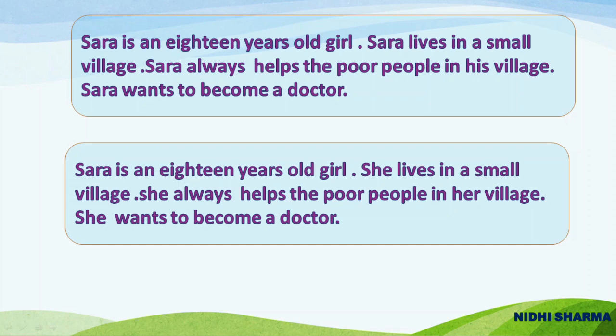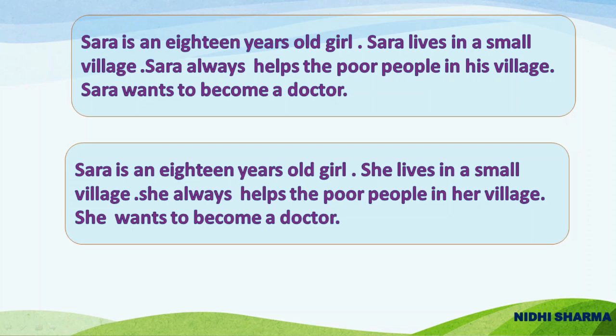Now children, let us see the paragraph below. Sarah is an 18 years old girl. She lives in a small village. She always helps the poor people in her village. She wants to become a doctor. Now in this paragraph, the pronoun she is used instead of Sarah in the sentence. The word she is used to avoid the repetition of the noun Sarah again and again in the same paragraph.